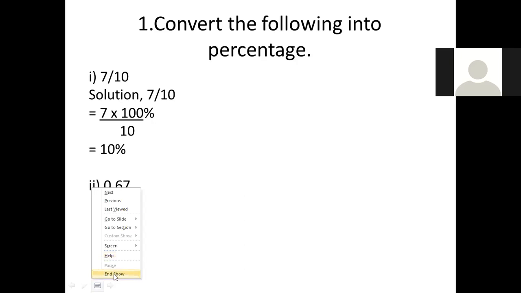We have to multiply this by 100. When you multiply by 100, then it will be like this. This 0, 0 cancel. Then what will remain? 10 will be multiplied with 7, yes? 10 will multiply with 7.